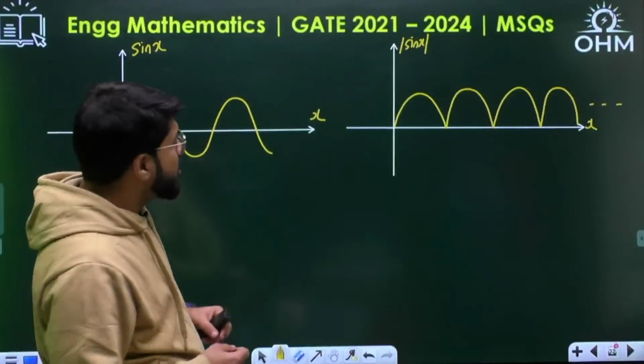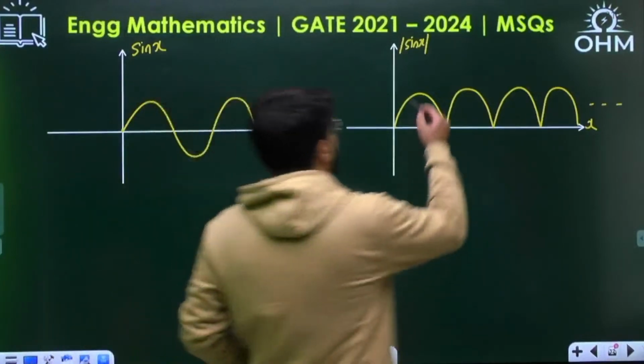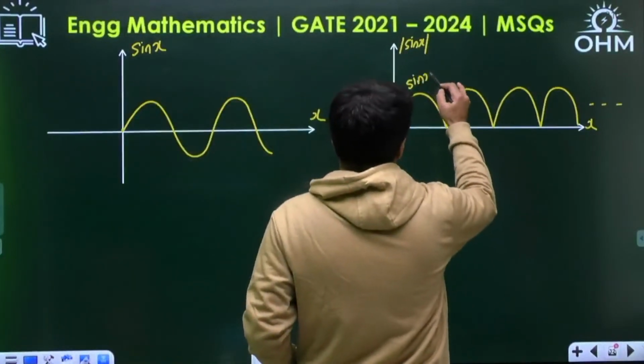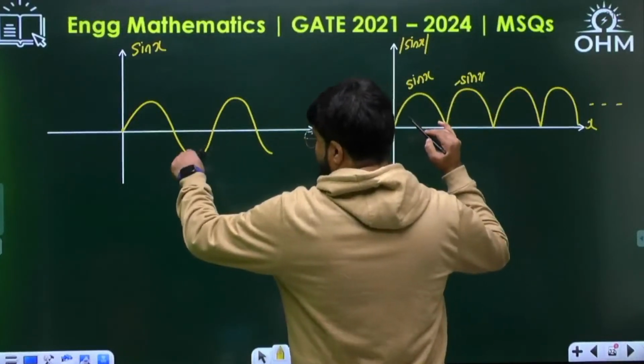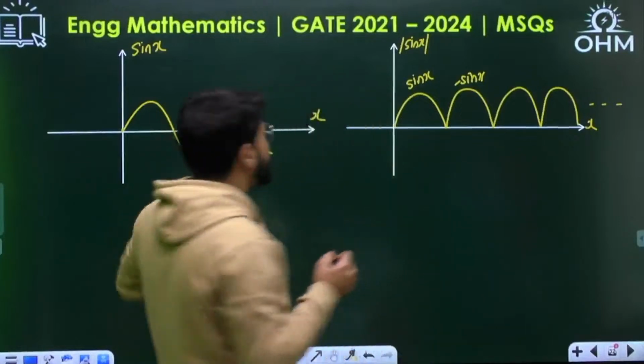Come here to this question. Now, this is modulus of sin x, which you can also call the sin x curve, with the minus sin x curve for the negative portion. Because for this portion, when you take the minus, it goes to plus.